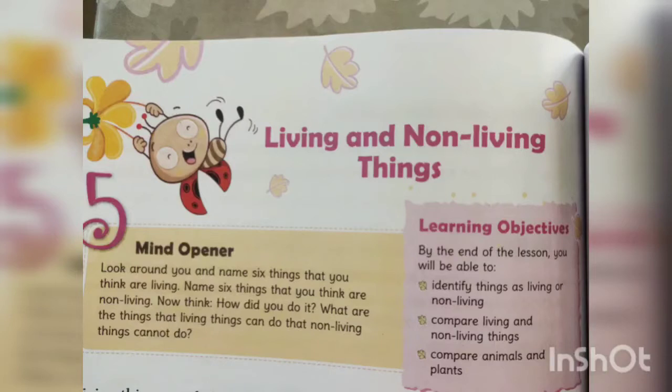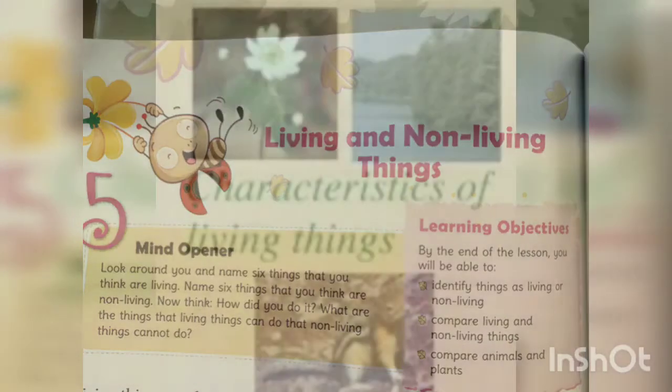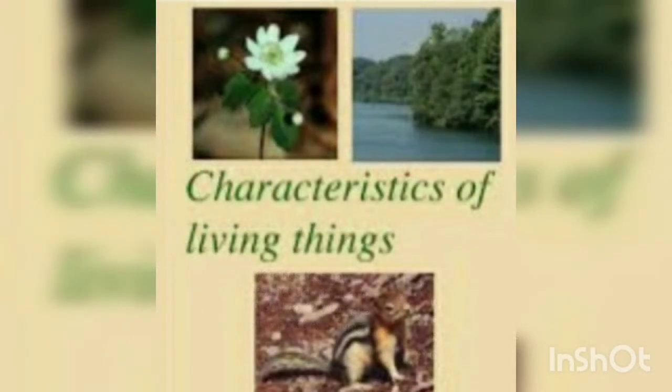Today, we are going to start with a new chapter in science, that is chapter 5, Living and Non-Living Things. In this chapter, we will study about the characteristics of living and non-living things, their features.